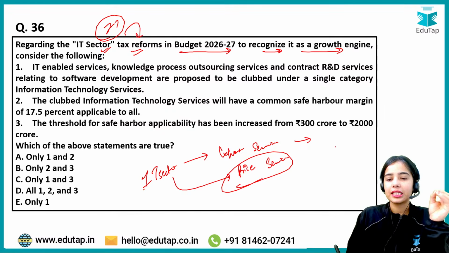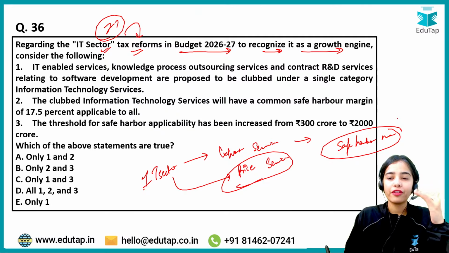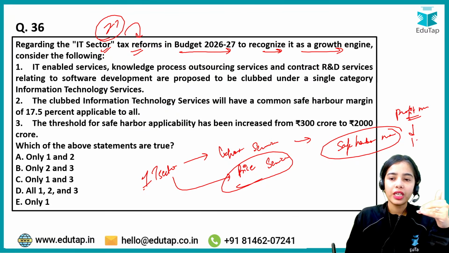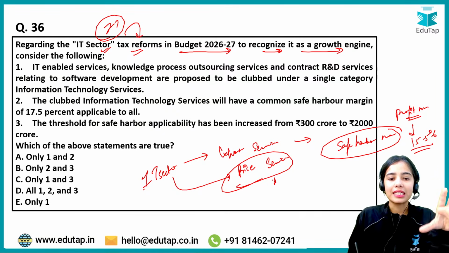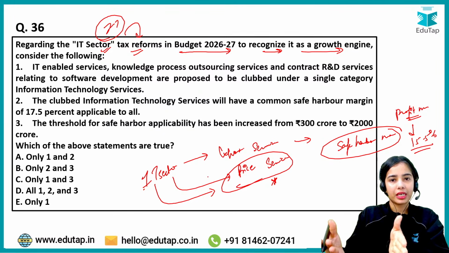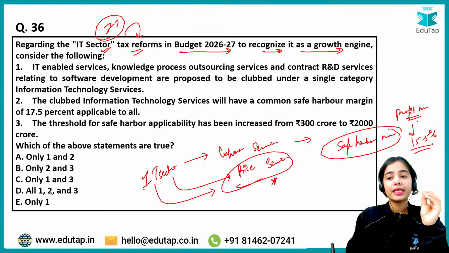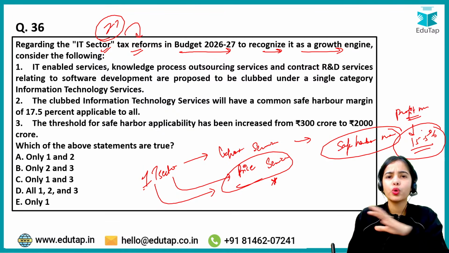If it gets a safe harbor margin, that means a profit margin of 15.5%, then whatever price the IT sector has stated will be considered a fair price. If it has the profit margin of 15.5%, there will be no audit or investigation.